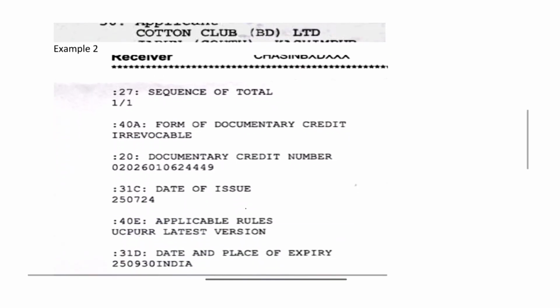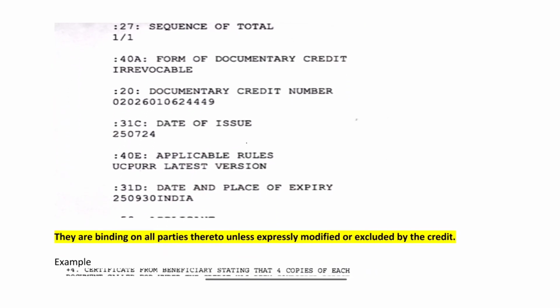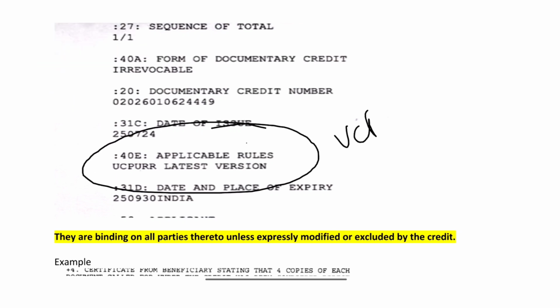Now, the second one. Here, in the second example, we can see the applicable rules is UCP 600 and URR 725.